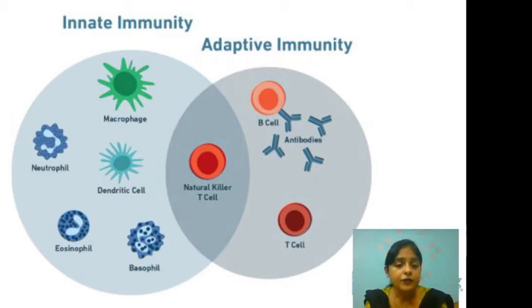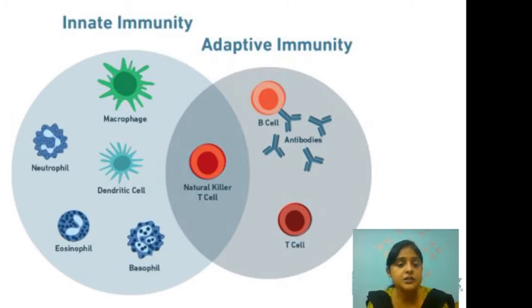Neutrophil, eosinophil and basophil we know as granulocytes. They are present in our peripheral blood and they are very active cells providing the first line of defense against any invading microorganisms or foreign molecules.